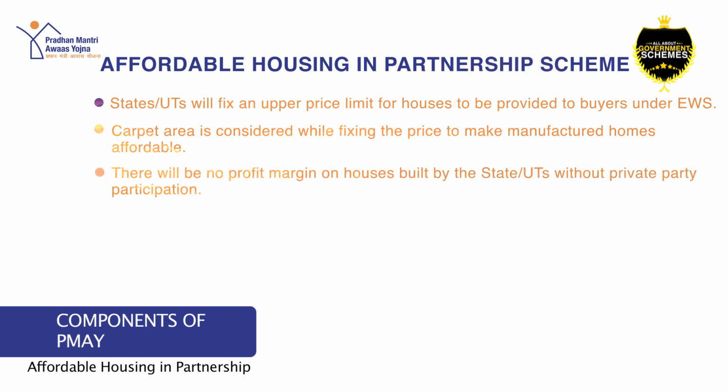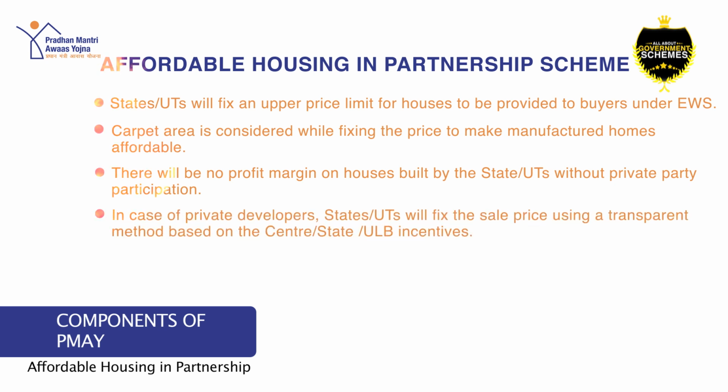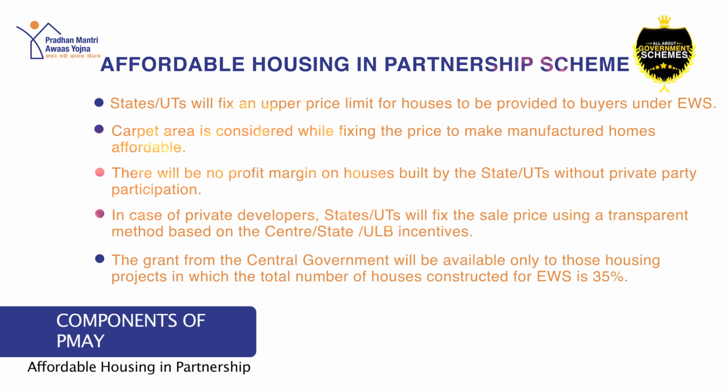There will be no profit margin on house built by state or union territories without private party participation. In case of private developers, state or union territory will fix the sale price using a transparent method on the state, center and ULB initiatives. The grant from central government will be available only to those housing projects in which total number of houses constructed for EWS is 35%.